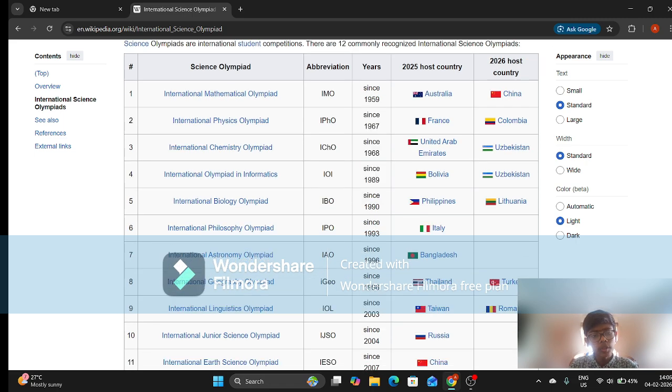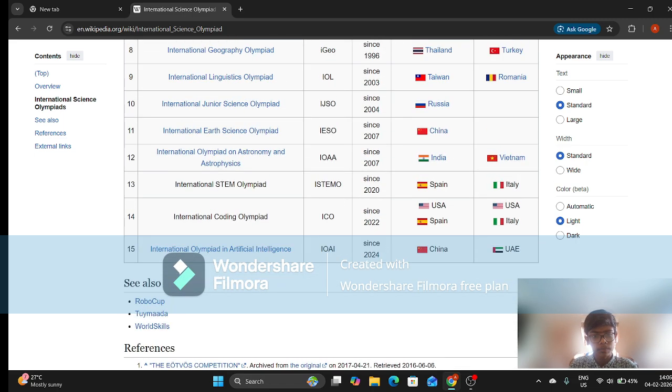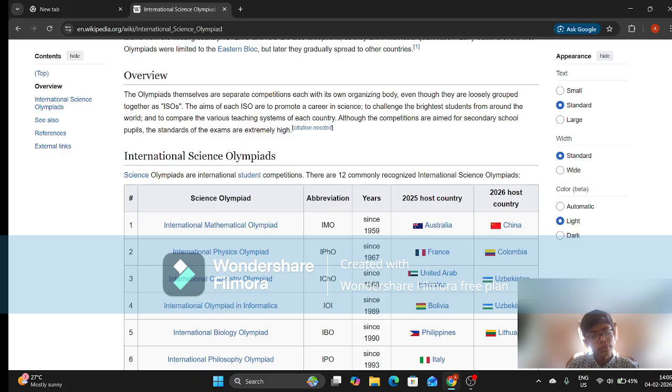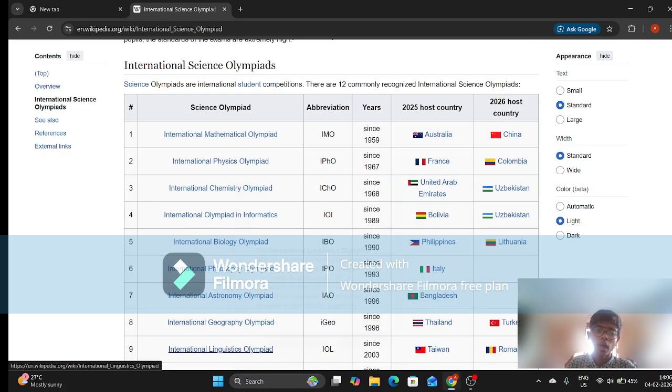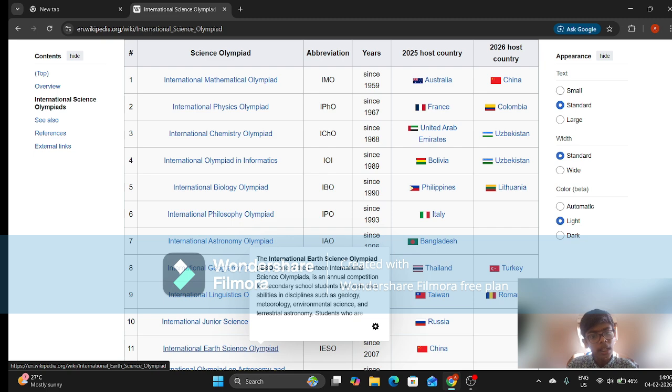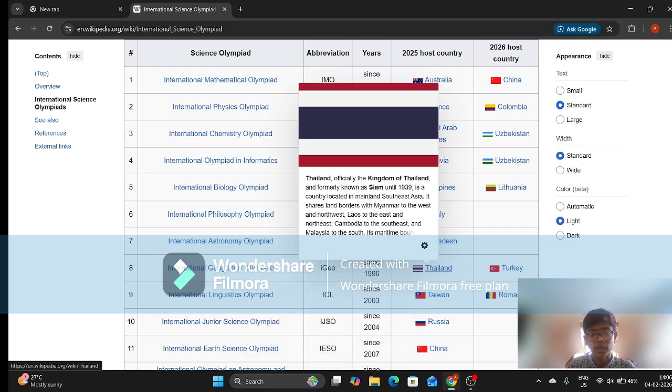There are 15 Olympiads listed here, but we won't consider International STEM Olympiad and International Coding Olympiad. We will only consider 1 to 12 and number 15, International Olympiad in Artificial Intelligence, which is the most recently added one. So, I'll show you each of the Olympiads one by one, and then you'll understand the importance of each of them and might register for them yourself.